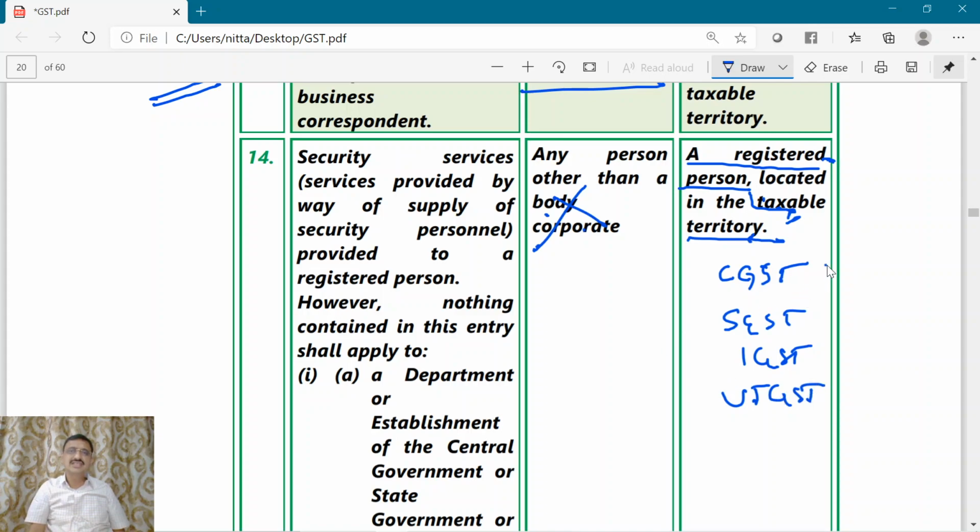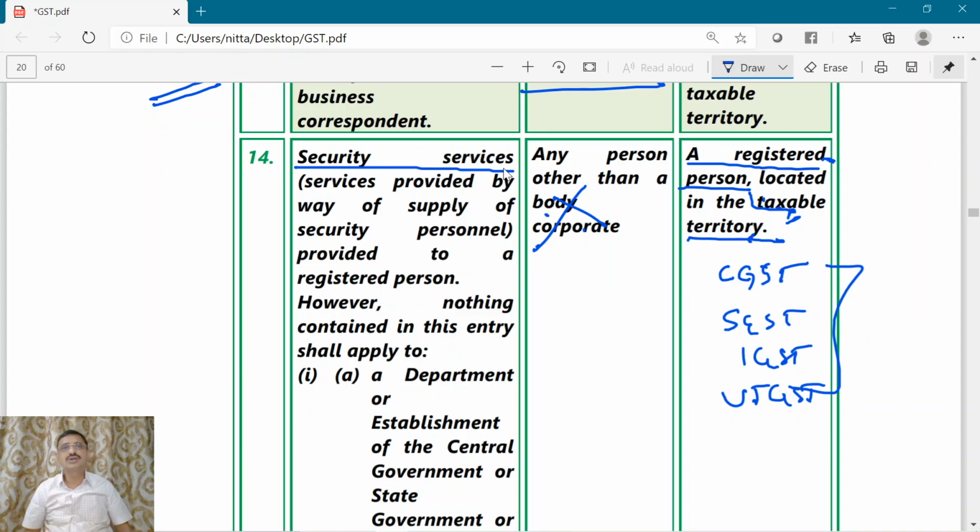In any of these acts, this fellow may be registered. Now what is he providing? He is providing security services. Security services means providing a supply of security personnel.